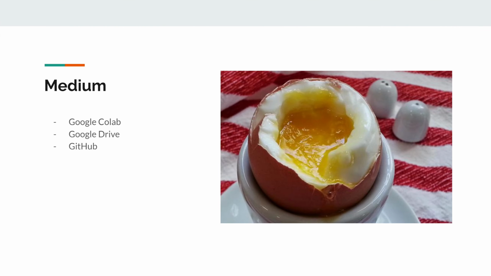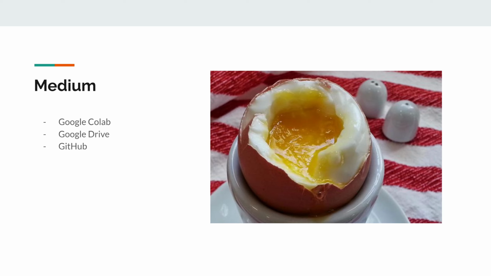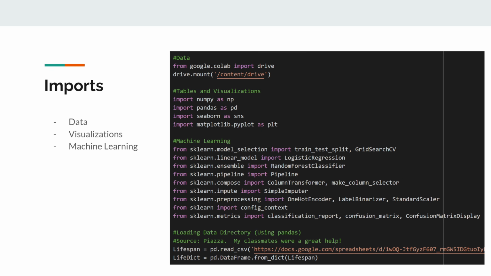Let's consider the code. I used Google Colab to code, Google Drive to store data and drafts, and GitHub to store final drafts. At the top, we see the linking of the Google Colab file and the Google Drive. Next, we import table and visualization libraries, followed by machine learning libraries. Finally, we load in the dataset for the project.